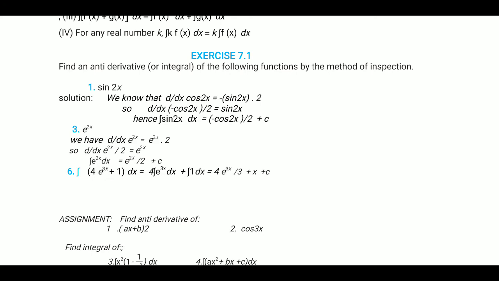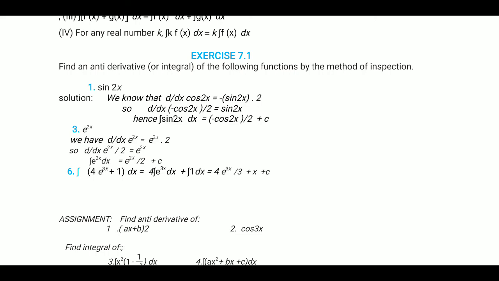There is another question. For 4 e power 3x plus 1 dx, that is equal to 4 times integration of e power 3x dx plus integration of 1 dx. The integration of e power 3x will be e power 3x upon 3, plus integration of 1 is x, plus c. Thus we get the integration.